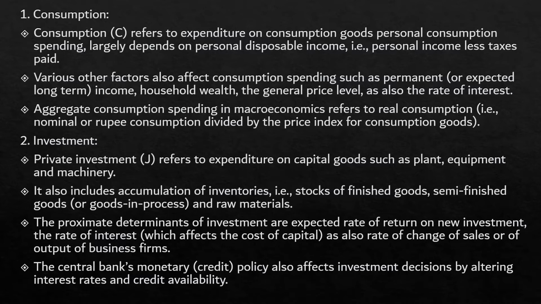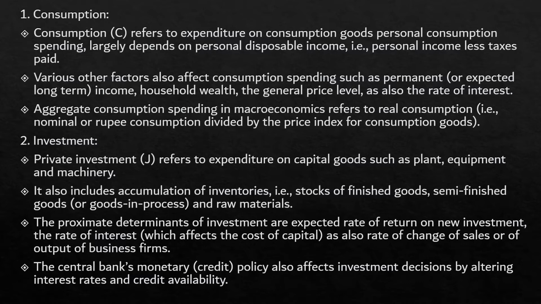That is the income that you have after deducting your taxes. Okay. Various other factors, apart from your income, also affect your consumption spending. This will include your wealth, general price level, rate of interest, etc.